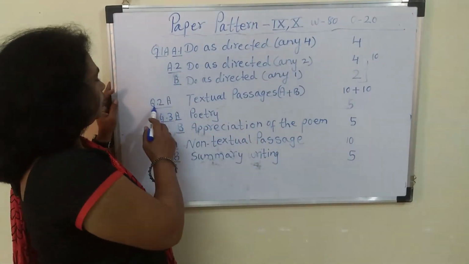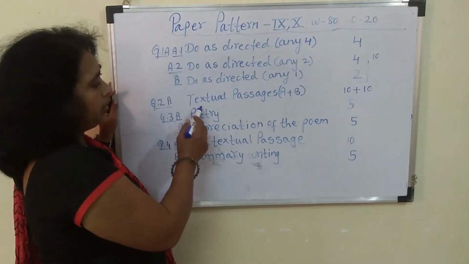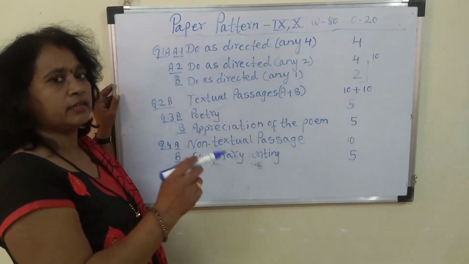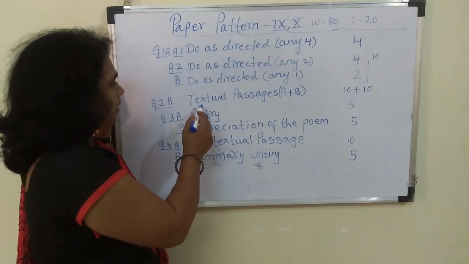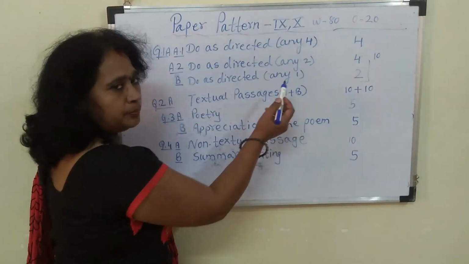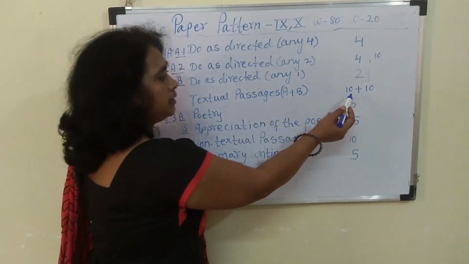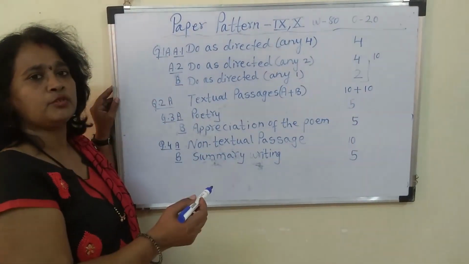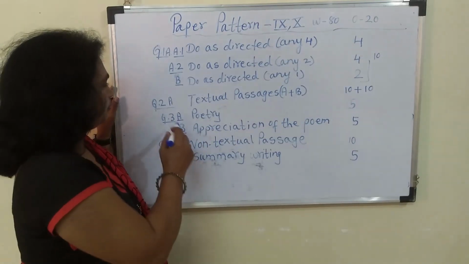Next is question 2A, textual passages. That is the lessons which are in your textbook. So that will be A plus B. One passage carrying 10 marks, another passage carrying 10 marks. So it comes to 20 marks.